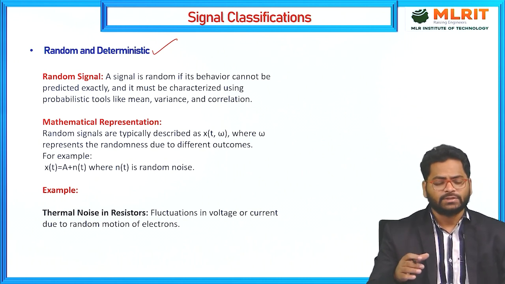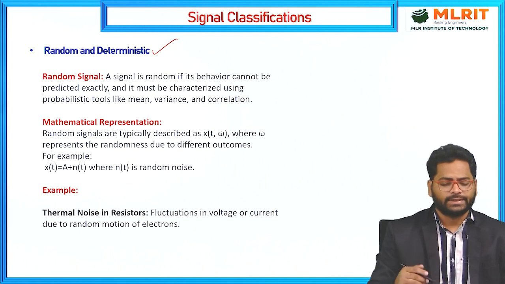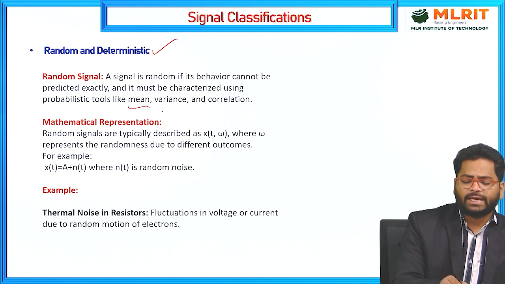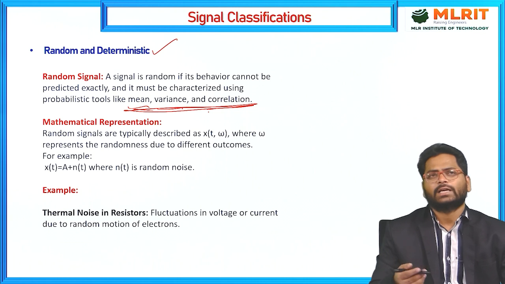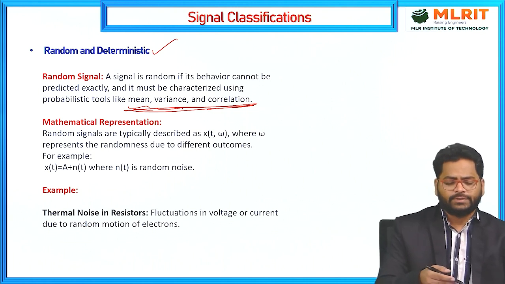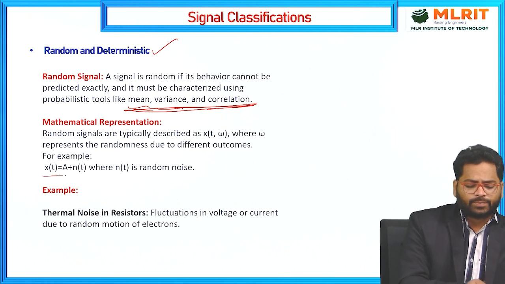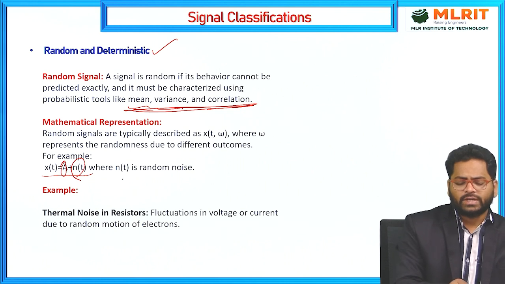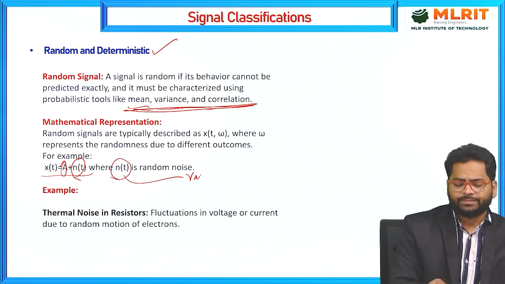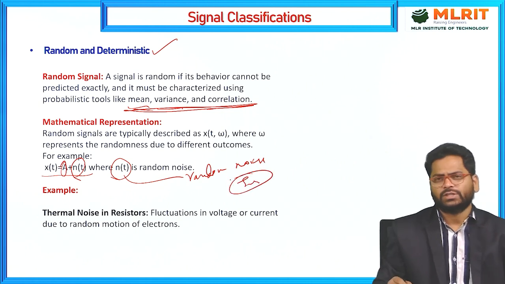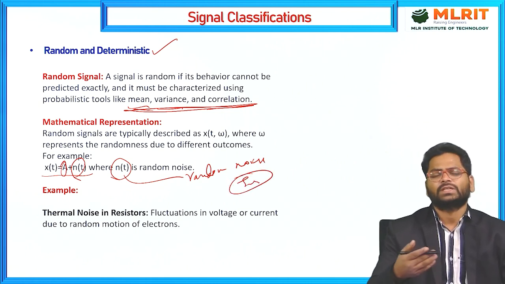That randomness will be considered as a random signal, and the signal parameters we need to consider are mean, variance and correlations. These are the factors considered for random signals. There is no standard format for the mathematical expression of random signals. We can represent x of t as a constant, say a DC, plus n of t. This n of t is a random noise signal. This random noise signal we cannot predict. What is the exact value for the next moment?